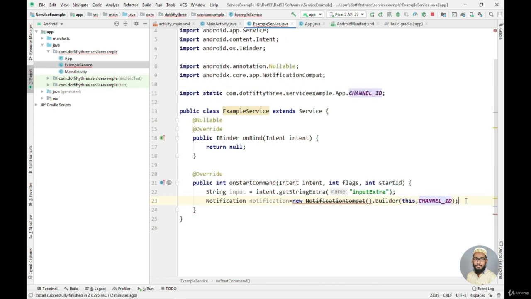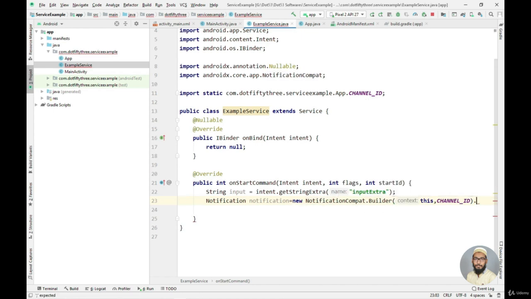We do not need this parenthesis here. Okay, so now the error is gone.